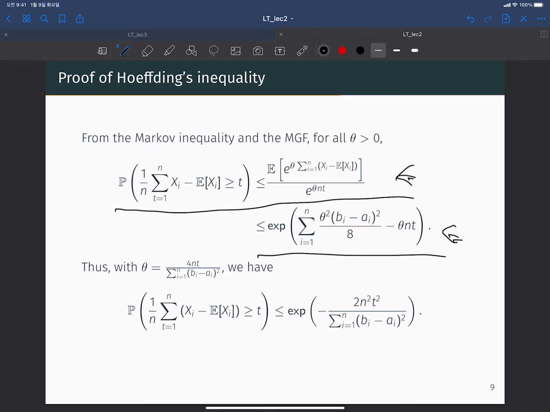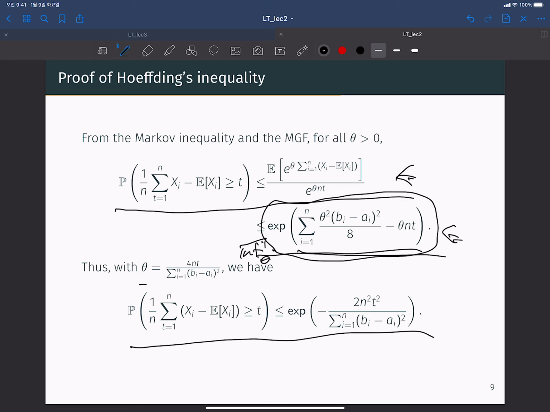Now let's optimize this term, because as we did in the Chernoff bound, we can insert the infimum over all theta. So let's optimize this term by controlling theta. Then the solution of theta is equal to 4 times n t over the summation of (bi minus ai) squared. So using this theta, we have this concentration inequality. Right. So this is a very, very nice property.